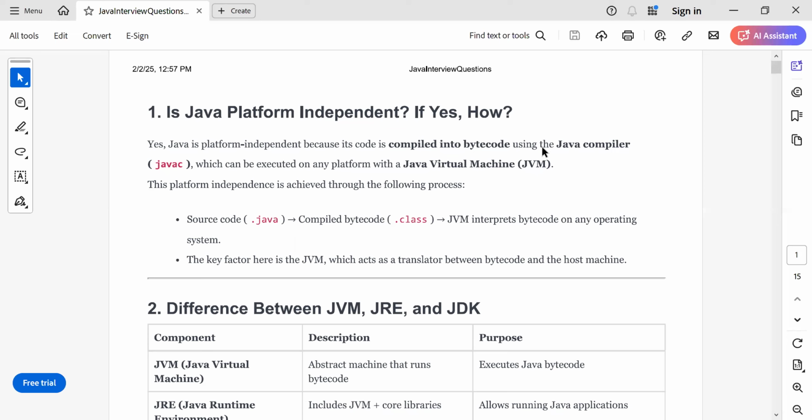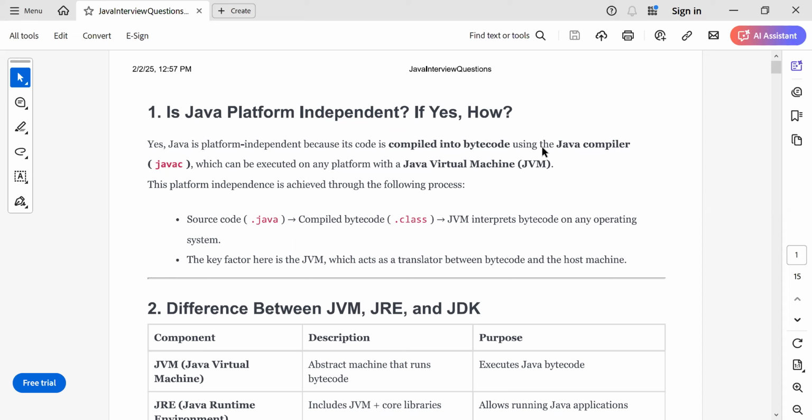Okay, so can you tell me if Java is platform independent or not? And if it is, then how? Okay, so Java is a platform independent language. Now let's try to understand what we mean by platform independence.